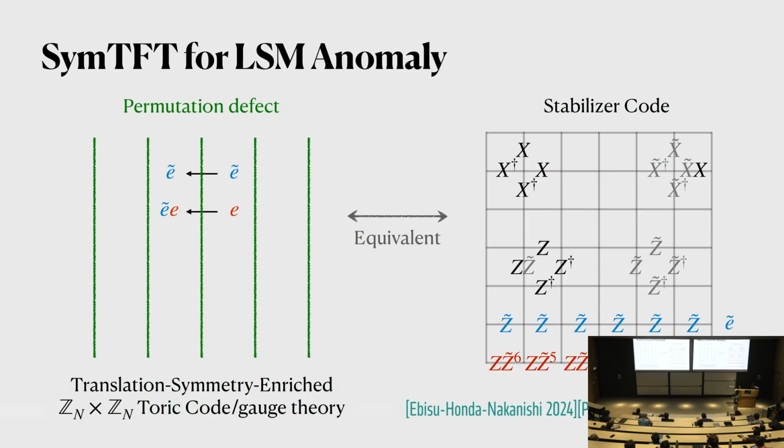But if we bring E past the permutation defect, it will generate E tilde, because this E has these non-trivial modulations. There are similar stories for the M particles: if you bring them across, they also generate the other type. So this is a way to think about this stabilizer code as a symmetry enriched toric code.